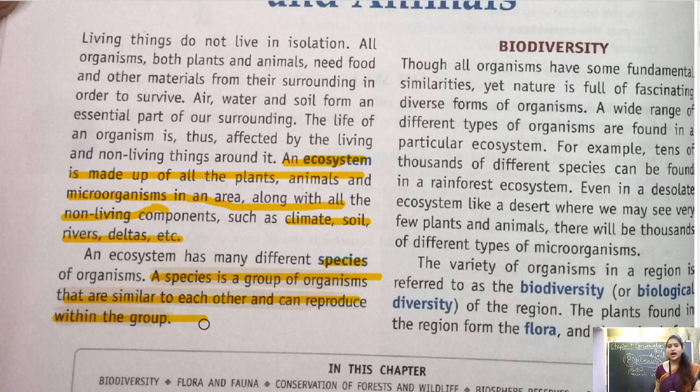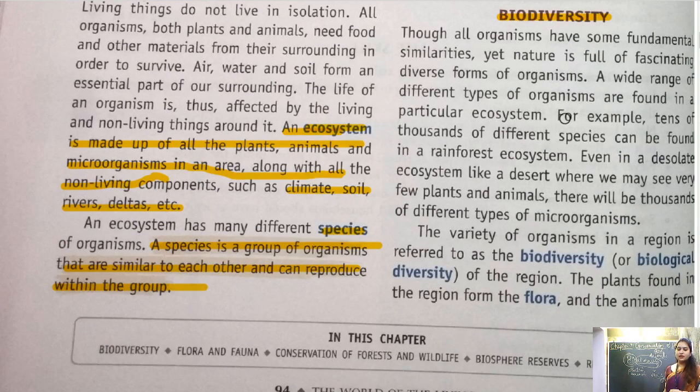Now because we have different varieties of plants and animals, the term derived is called biodiversity. So what is biodiversity? Though all organisms have some fundamental similarities, yet nature is full of fascinating diverse forms of organisms.